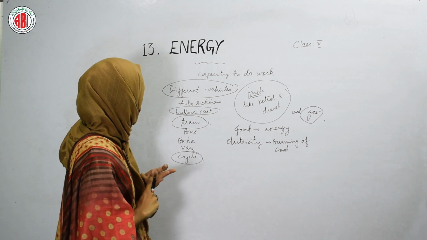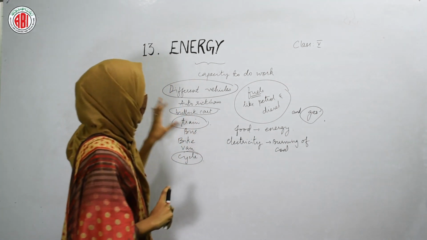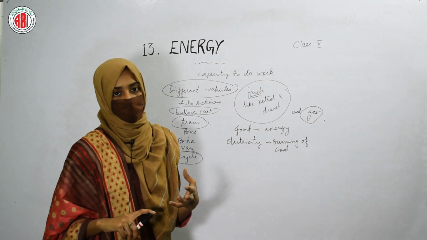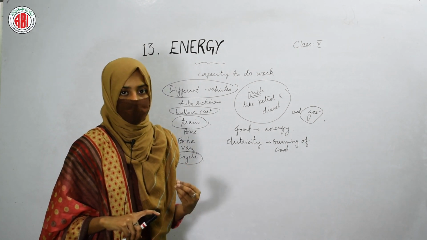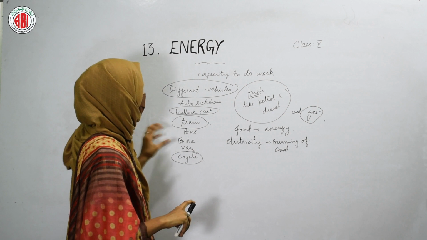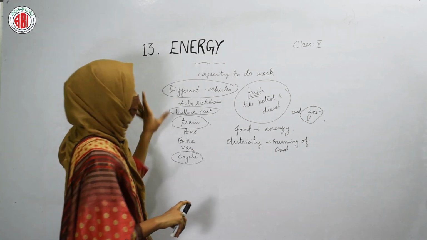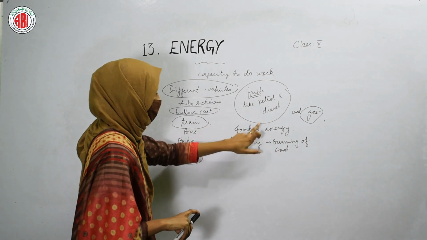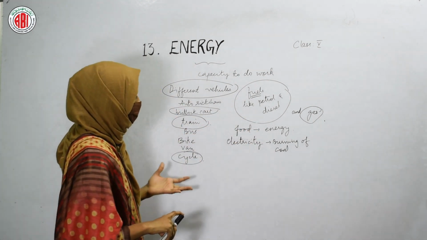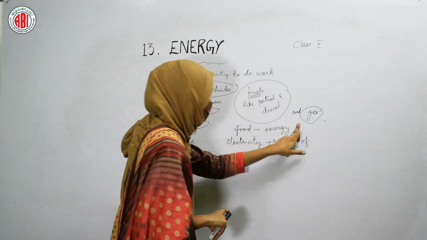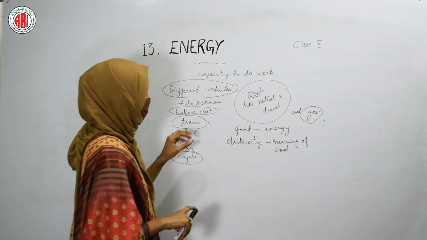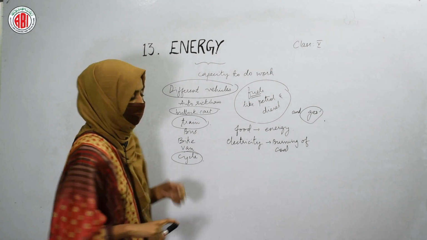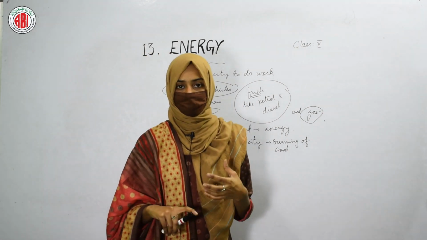So here, different types of vehicles use different kinds of energy to show their movement. They work only when they get the energy. Some of the vehicles get the energy by burning fuels like petrol and diesel. Some of them work by using different gases, some vehicles can move by using electricity, and some of them require the human body's energy.